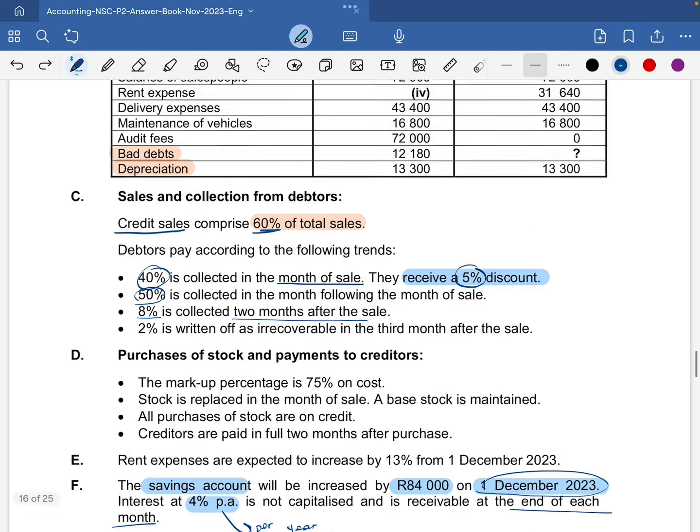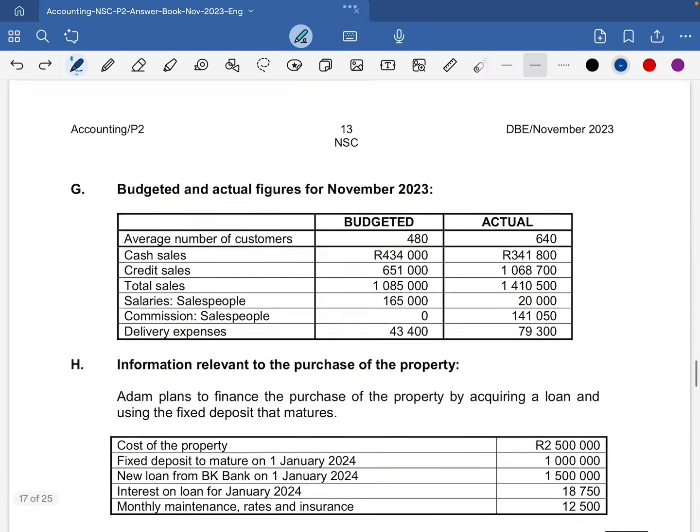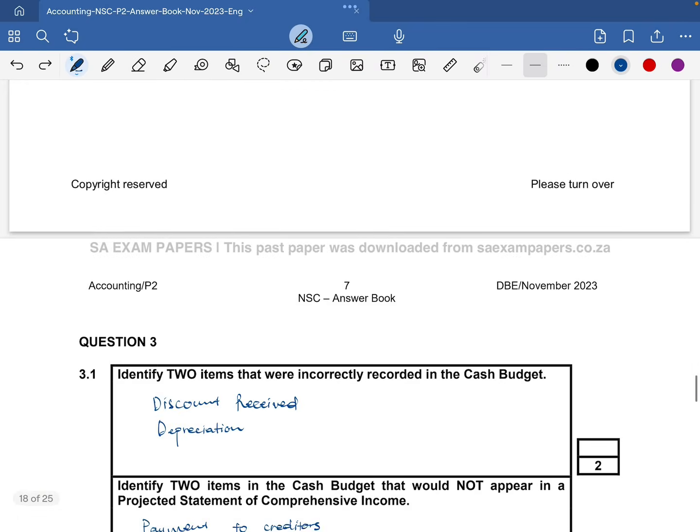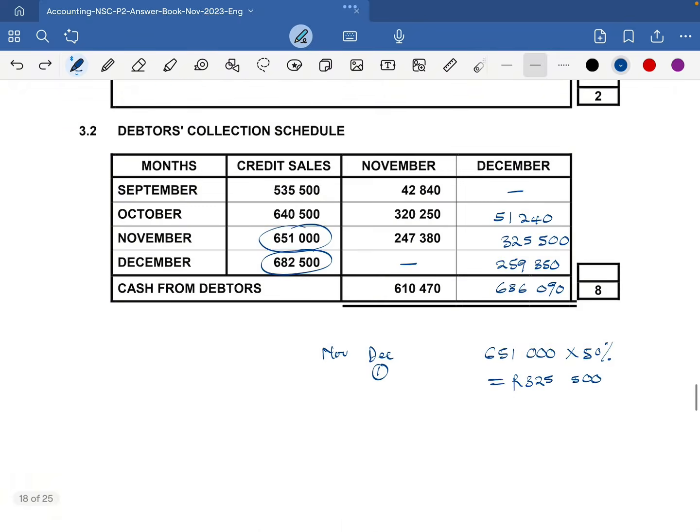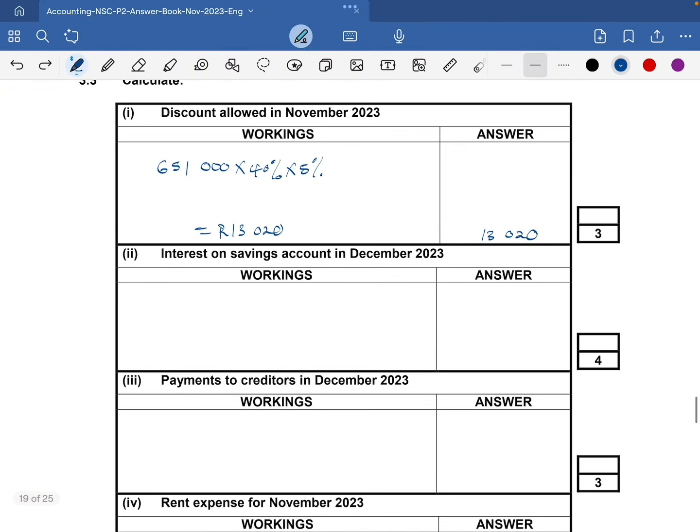So we take the 84,000 multiplied by the 4% multiplied by 1 over 12, because they said per annum.